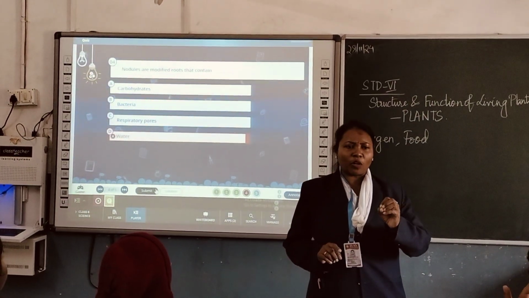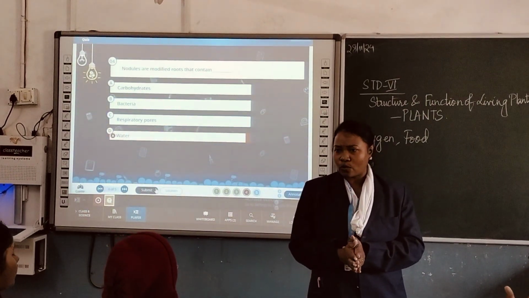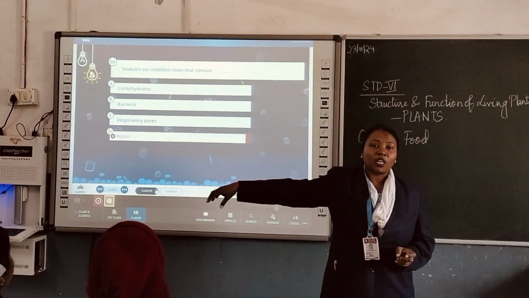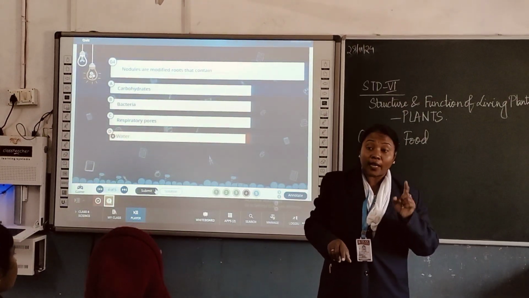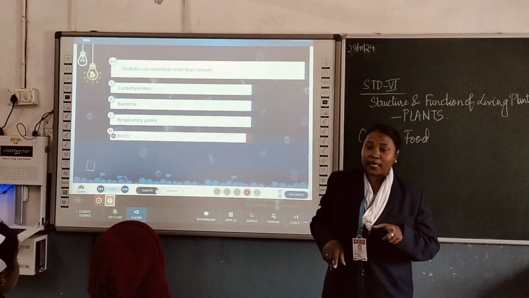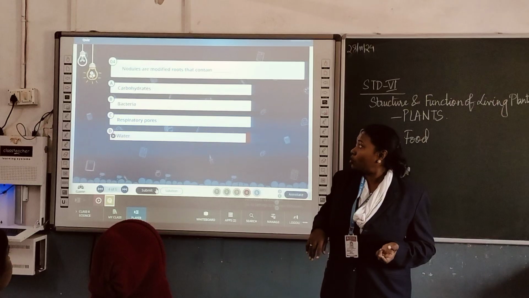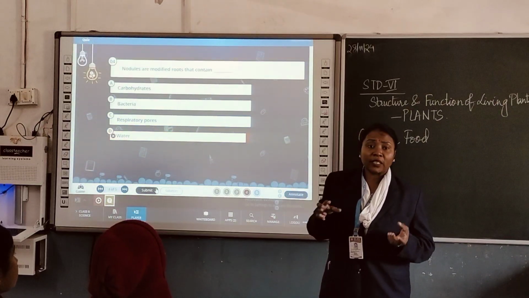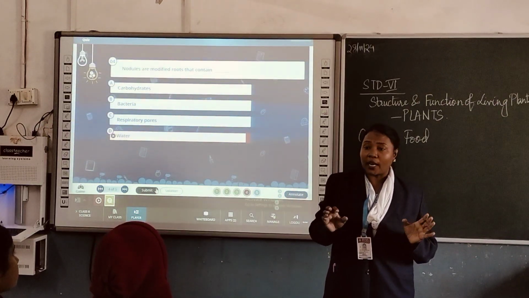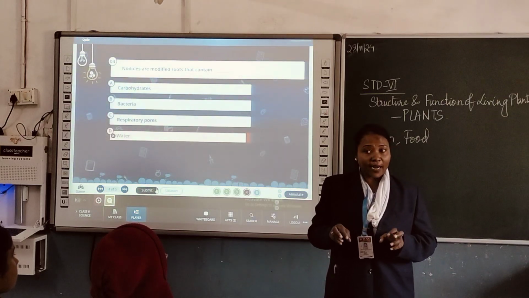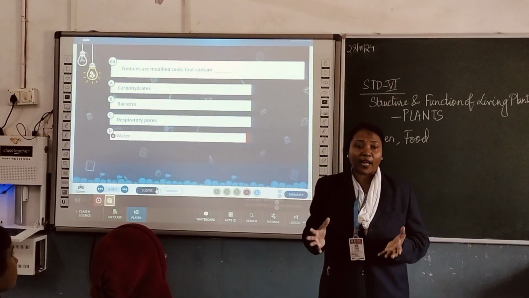Remember, it's a very small thing but sometimes we do get confused. So the root nodules are modified roots, seen in leguminous plants, which consist of pulses and such. They capture the nitrogen from the atmosphere and fix it into the soil in the form of nitrates.